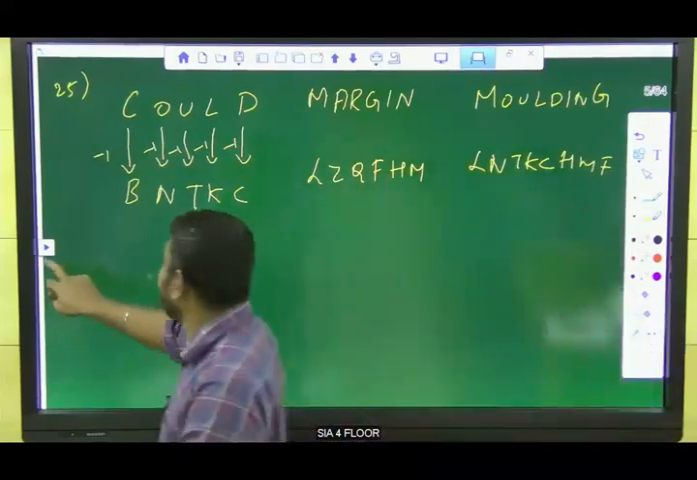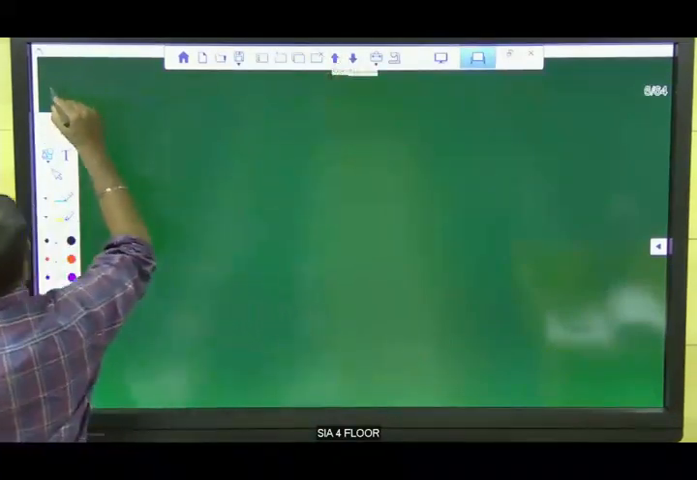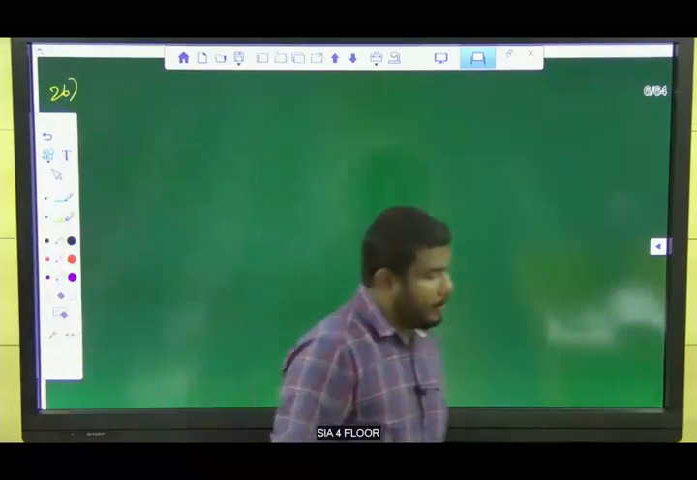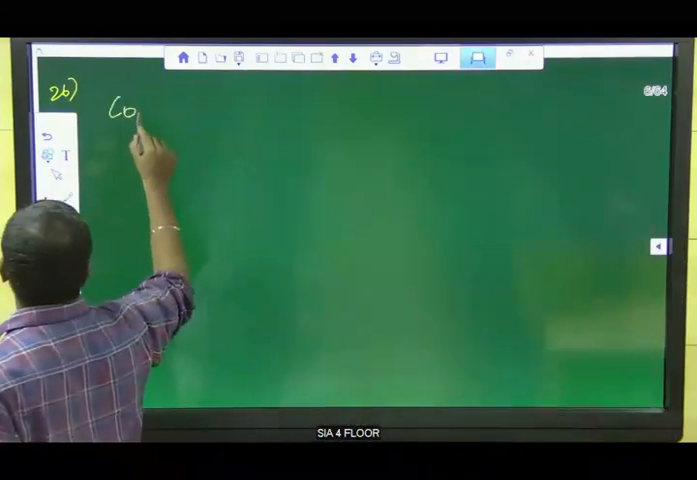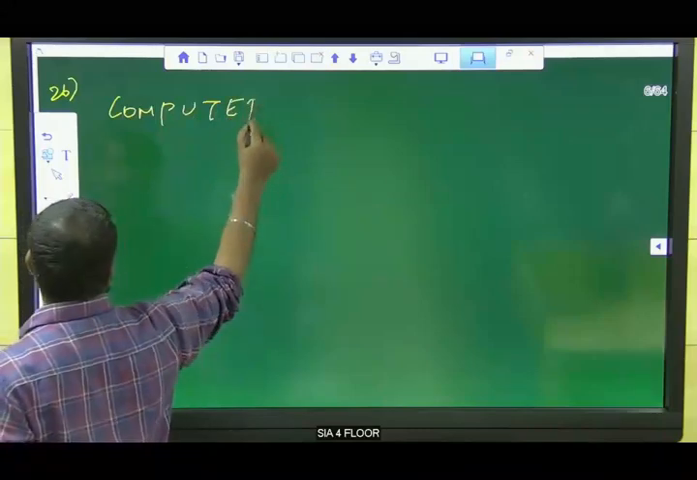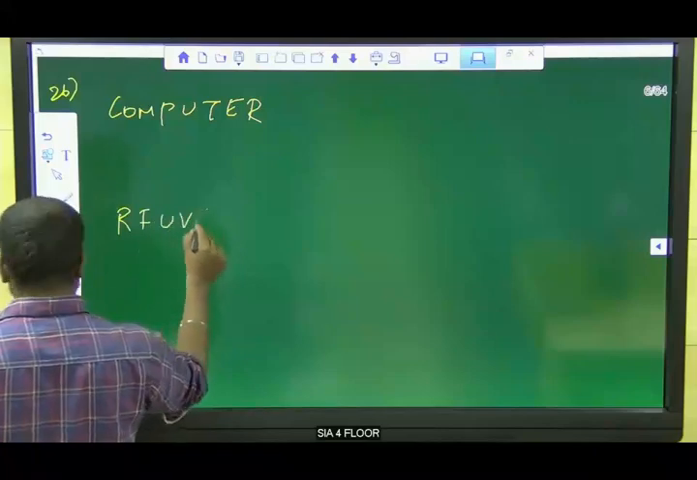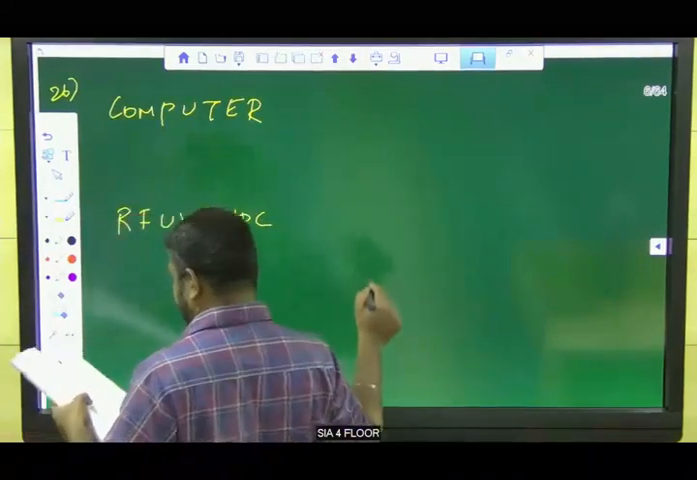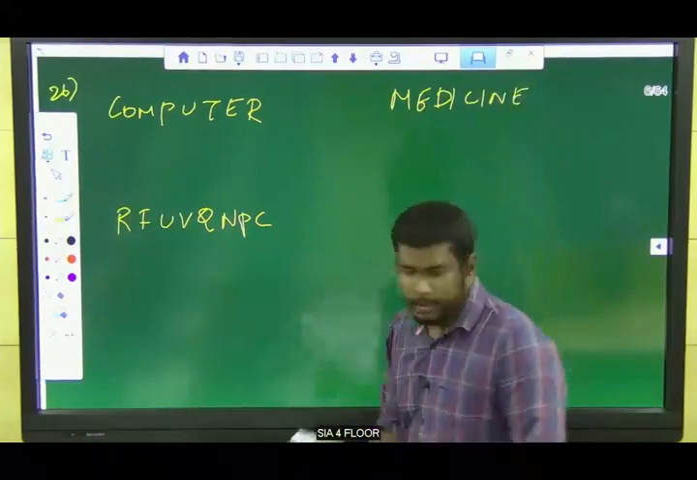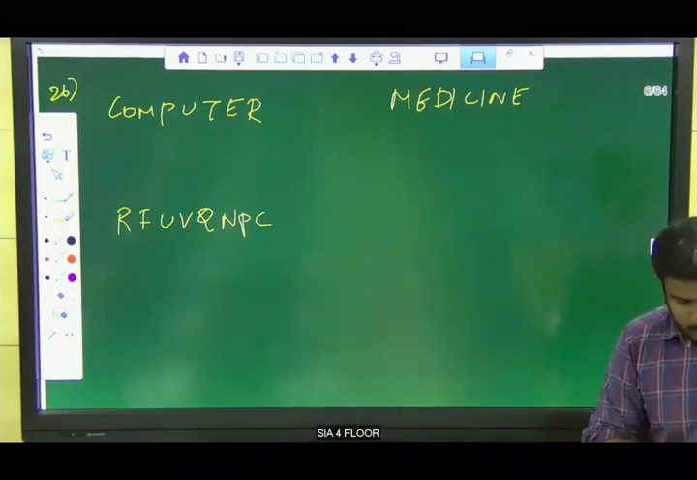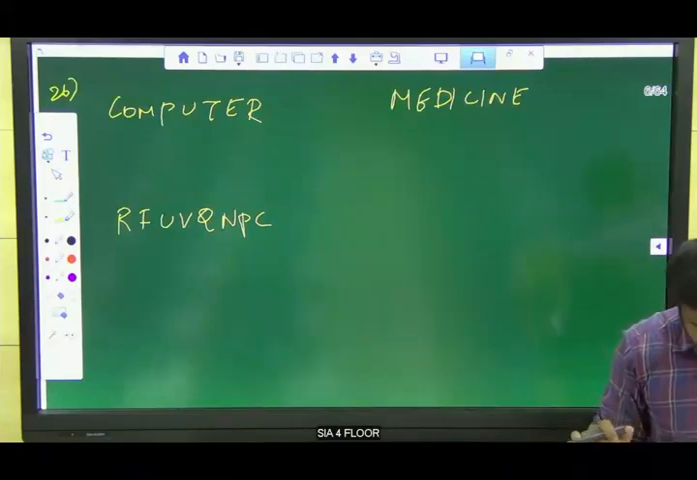Question number 26. Computer is written as RF.